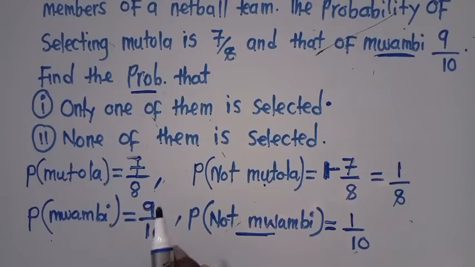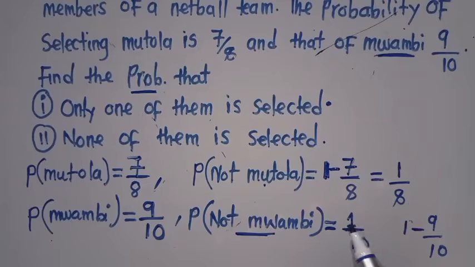I believe this is what we were doing in paper 1. We go to Mwambi. The probability of Mwambi is 9/10. So the probability of not picking Mwambi, you say 1 minus this one. When you say 1 minus 9/10, this is the answer we are getting. 1 over what?